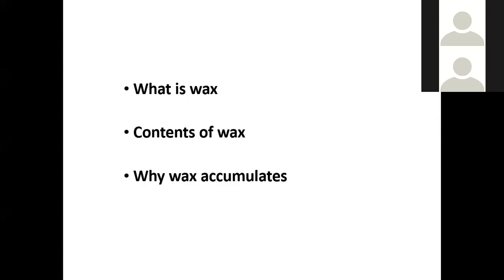Now the second question arises: why does the wax accumulate? Normally, when the wax is formed in the external auditory canal, it is removed automatically when we use our temporomandibular joint. How is the temporomandibular joint formed? We know that the roof of the temporomandibular joint is formed by the floor of the cartilage of the external auditory canal. So when we move the temporomandibular joint, we move the mandible.